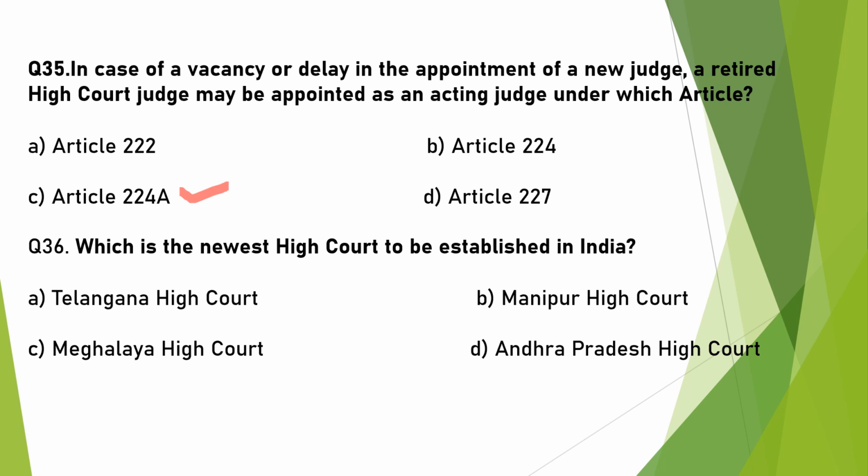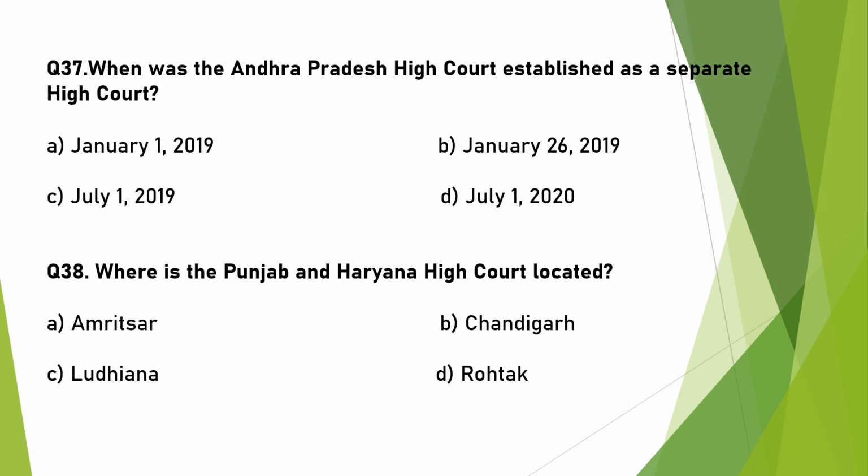Which is the newest High Court to be established in India? This is the Andhra Pradesh High Court. When the states were reorganized, Andhra Pradesh and Telangana, the Andhra Pradesh High Court is the latest High Court to be established. When was the Andhra Pradesh High Court established as a separate High Court? It was established on January 1st, 2019. Where is the Punjab and Haryana High Court located? It is located at Chandigarh.